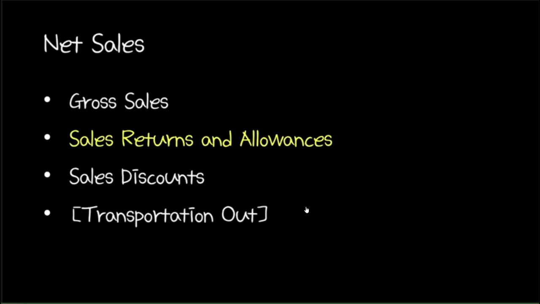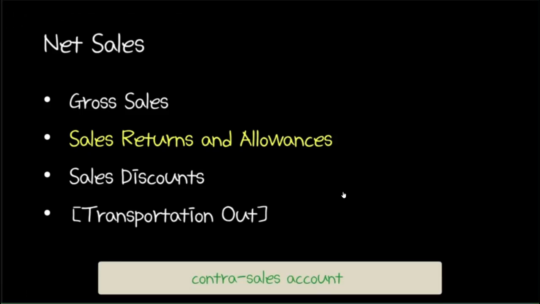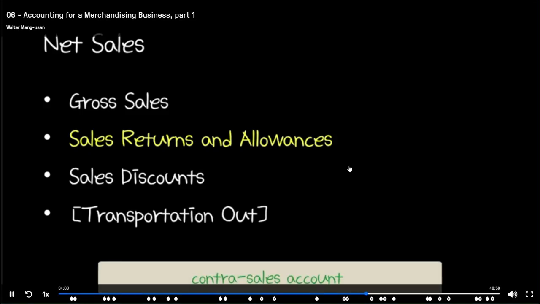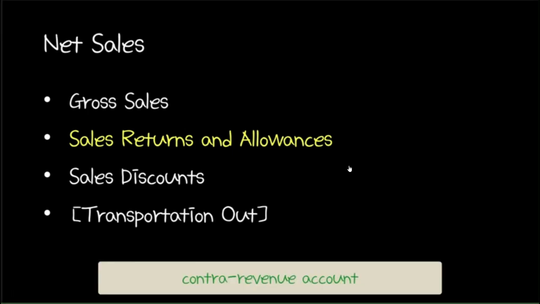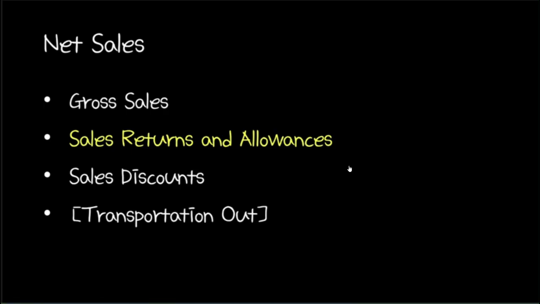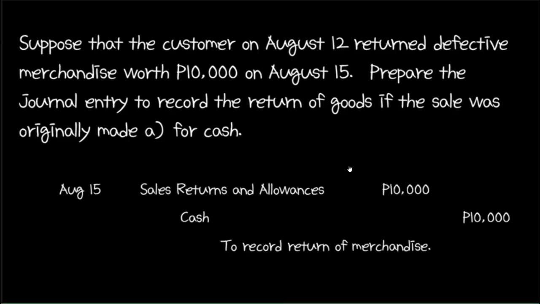Sales returns and allowances is specifically a contra sales account, and because sales is a revenue account, sales returns and allowances is more generally a contra revenue account. Because it is a contra revenue account, an increase in sales returns and allowances should be recorded as a debit rather than a credit. So going back to our scenario, instead of debiting sales, we debit the account sales returns and allowances, which is again a contra sales account.